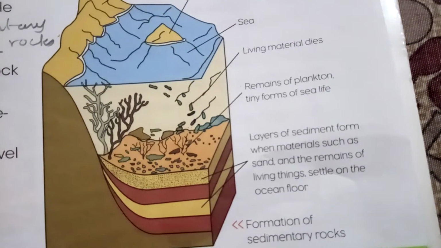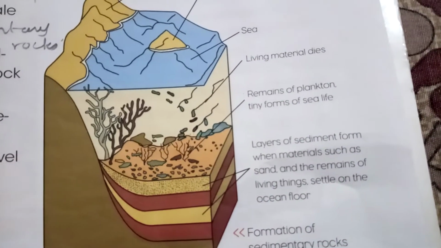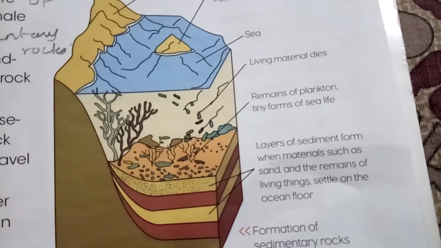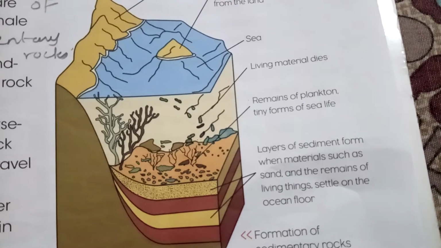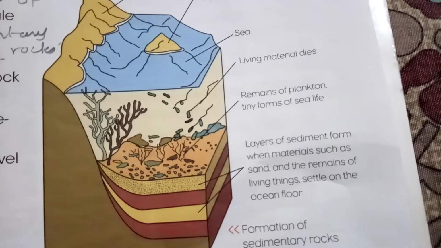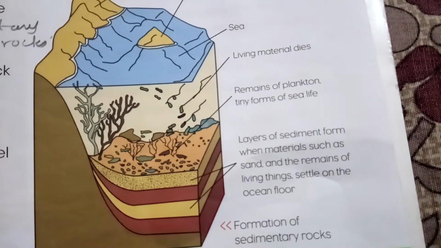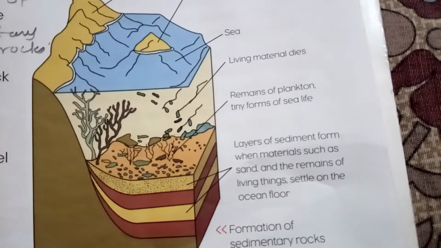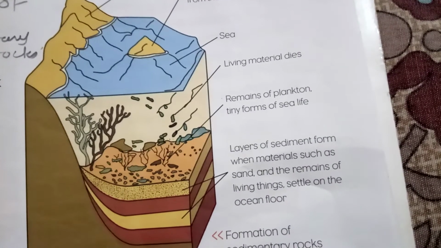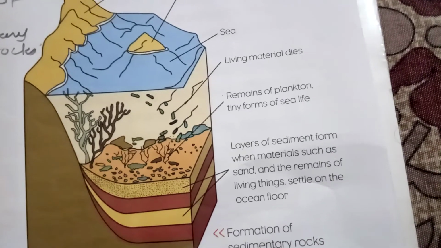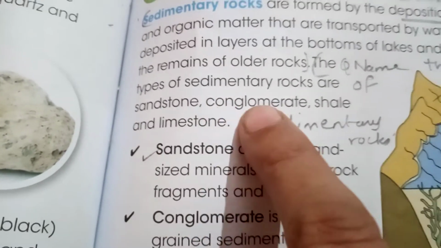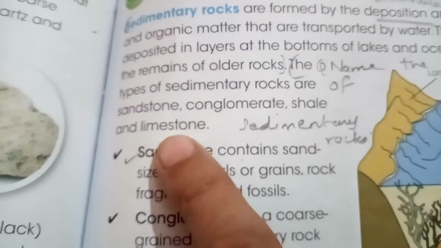Then we studied about the various types of sedimentary rocks. And what are the different types of sedimentary rocks? Sandstone, conglomerate, shell and limestone. There are 4 types of sedimentary rocks, and we'll discuss one by one. But in question number 6, I have asked that name the 4 types of sedimentary rocks. So you will only write the names of the sedimentary rocks. They are sandstone, conglomerate, shell and limestone.